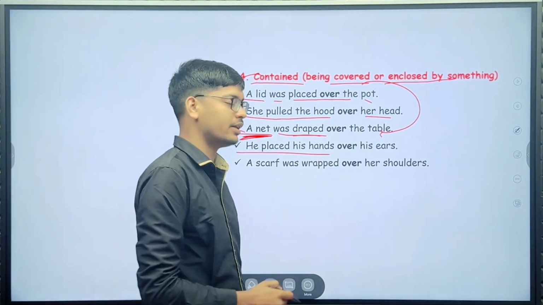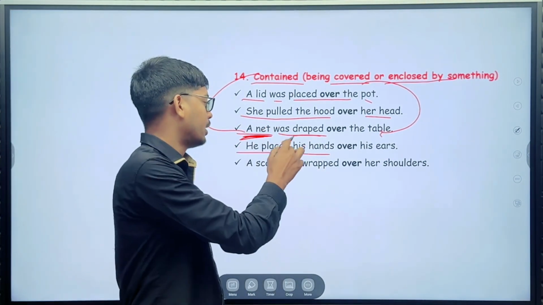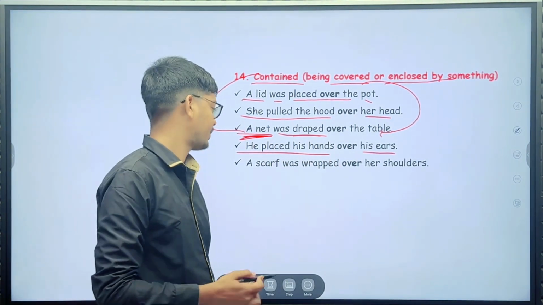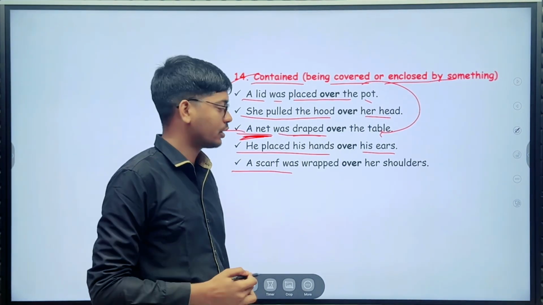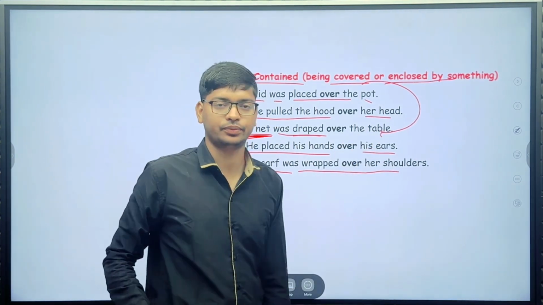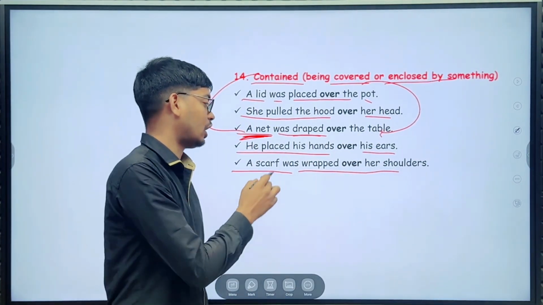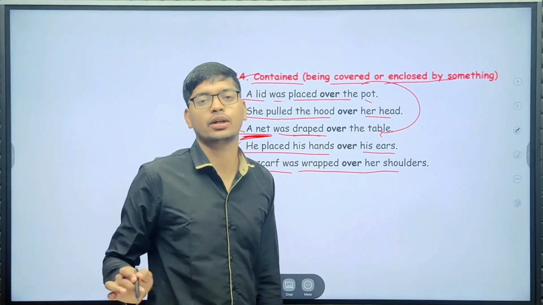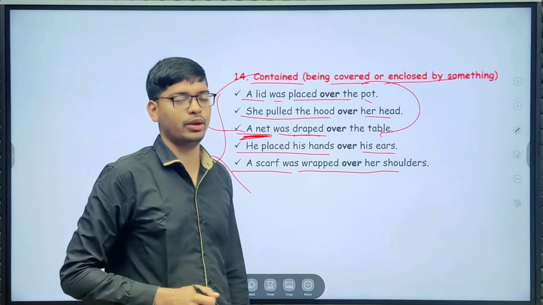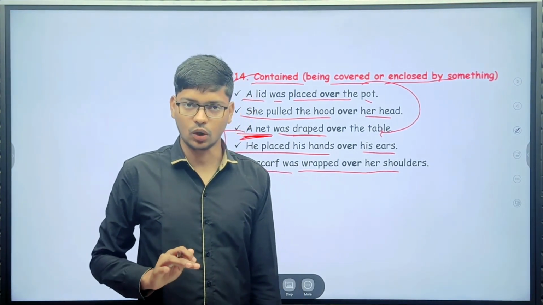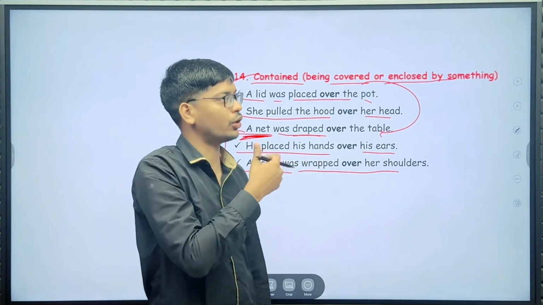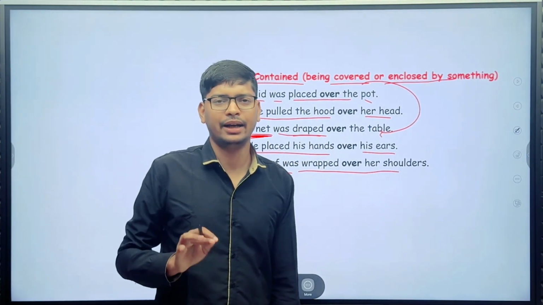He placed his hands over his ears. A scarf was wrapped over her shoulders. Okay, so here you easily understand these five examples, how to use over to contain or being covered or enclosed by something.